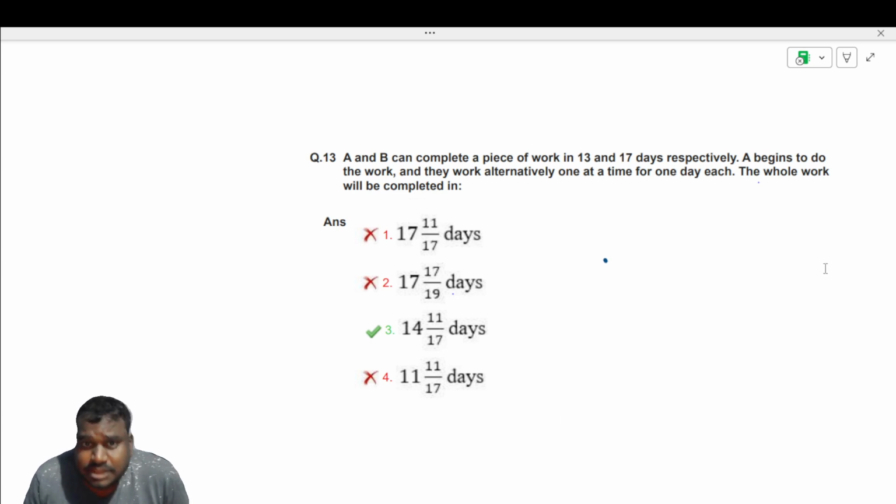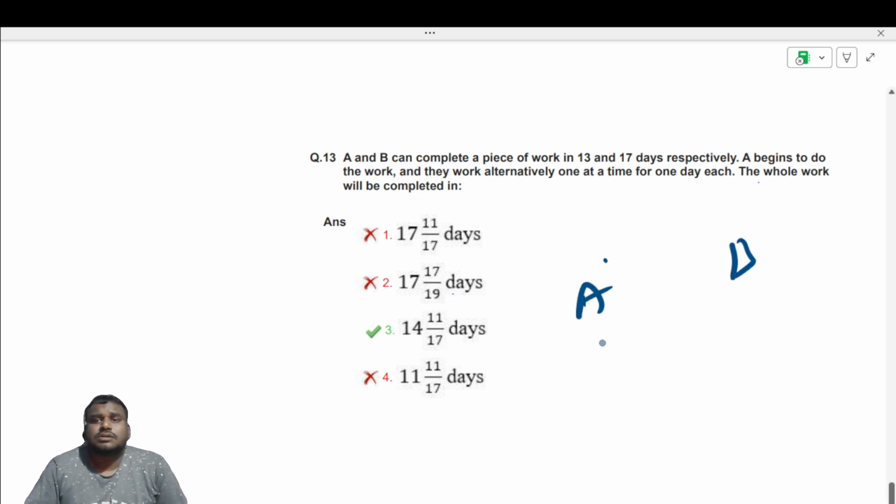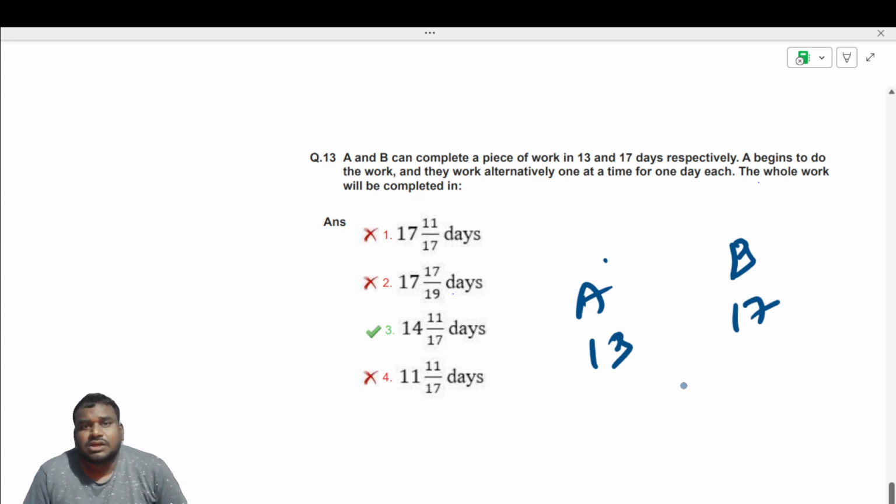A and B can complete a piece of work in 13 days and 17 days respectively. A begins to do the work and they work alternately one at a time for 1 day each. The whole work will be completed in?